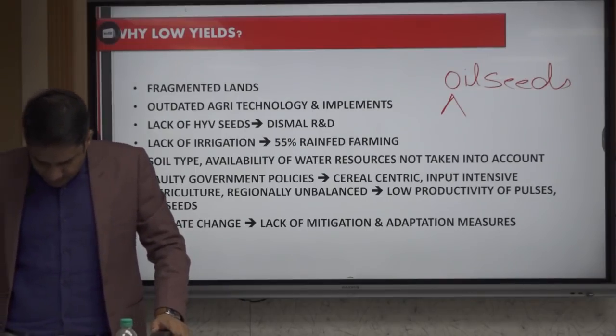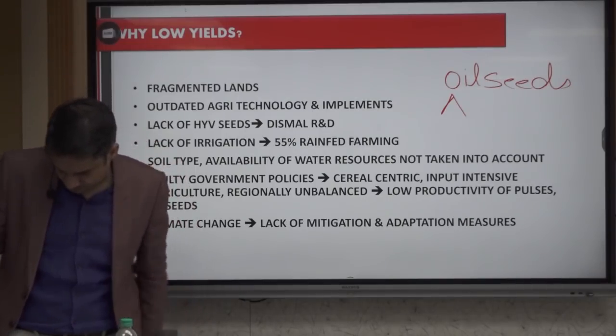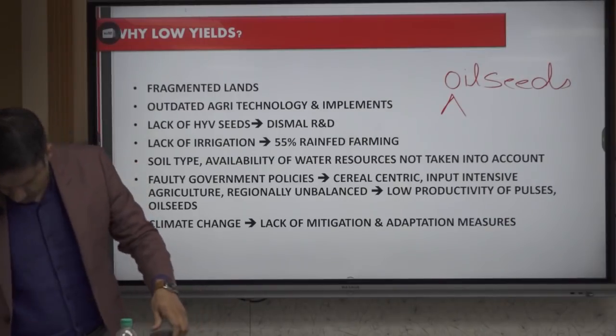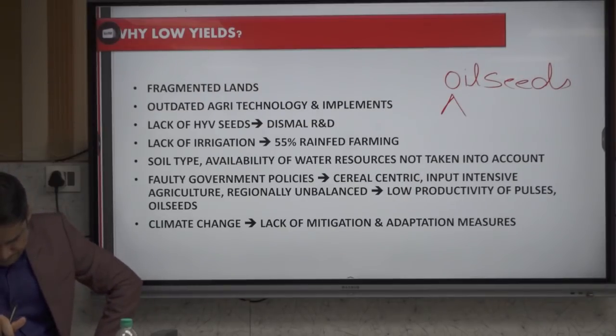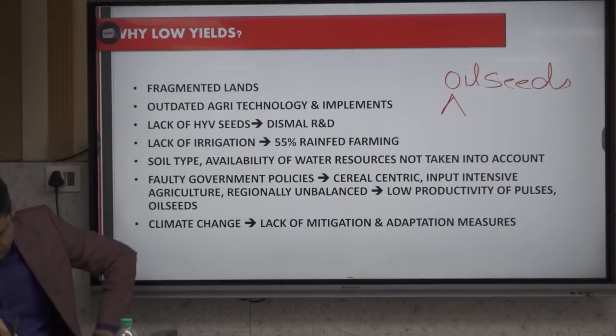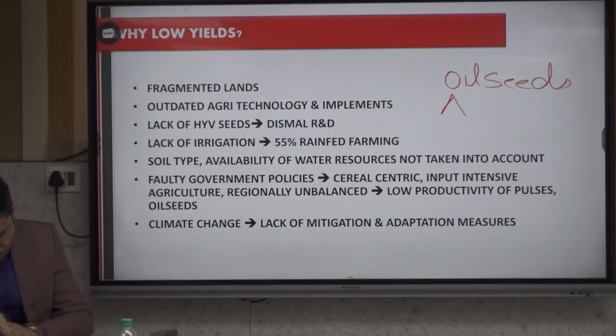Since independence, I think our yield has increased 4 times. Okay, yield is finished. Next, let's go to the cropping season.